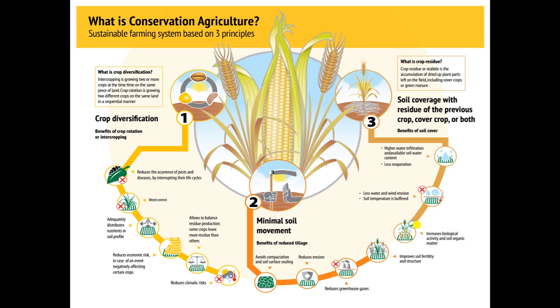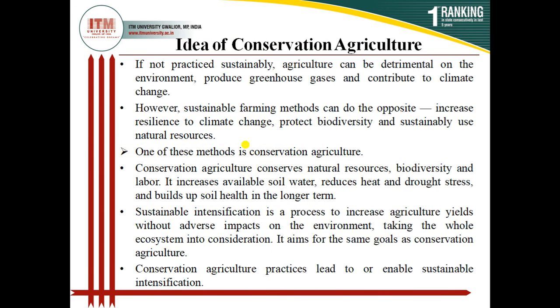So these are the things, how these things are related with each other, and ultimately when we manage these components with a good agronomic practice, it means we are following conservation agriculture. So conservation agriculture this way can be very beneficial. So this is the idea of conservation agriculture, that if we do not perform conservation agriculture, greenhouse gas will be produced and climate change will be the result.